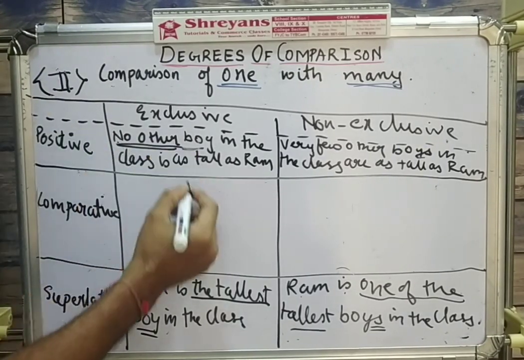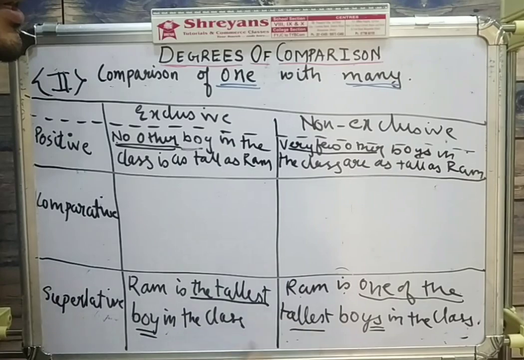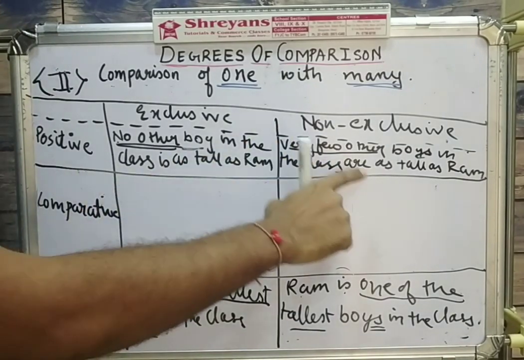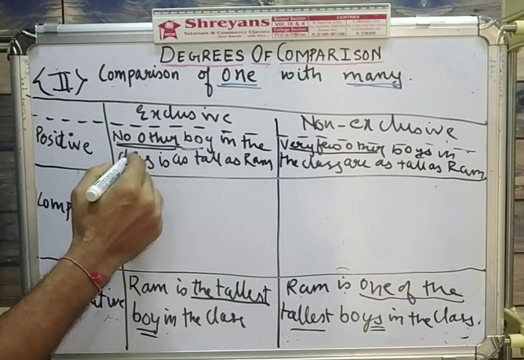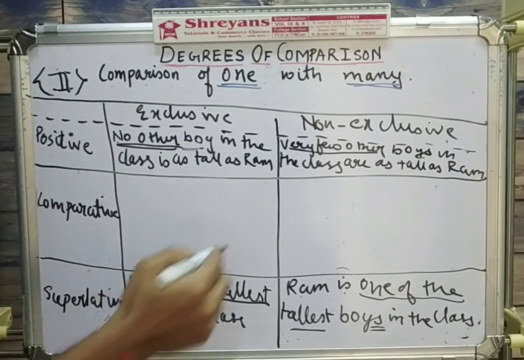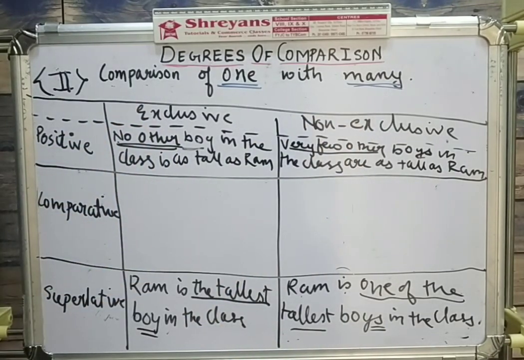So no other is exclusive, very few other is non-exclusive. Both the sentences are in positive degree, but no other helps you understand it is an exclusive comparison. Very few other helps you understand it is a non-exclusive comparison.